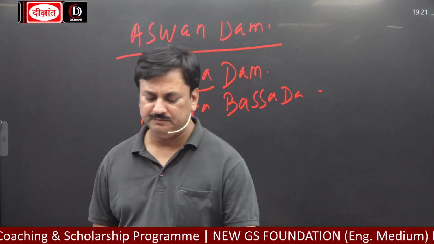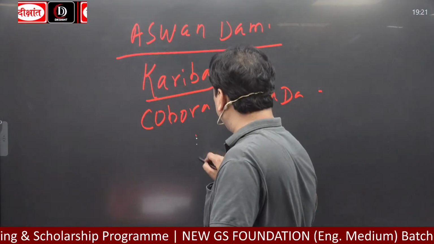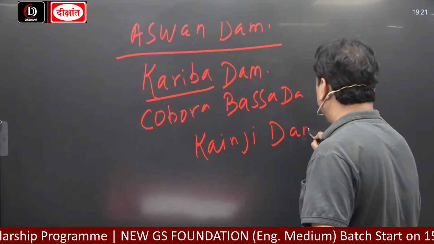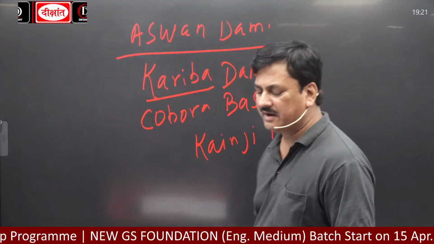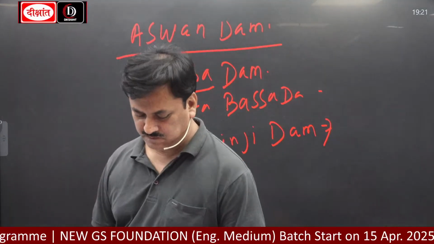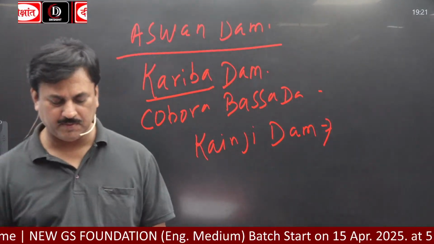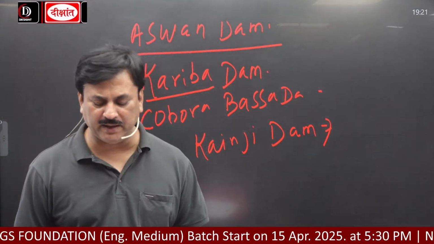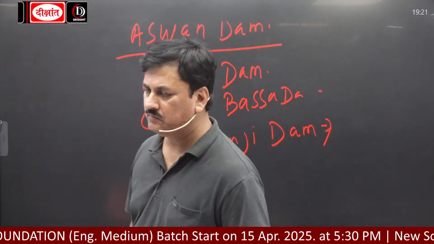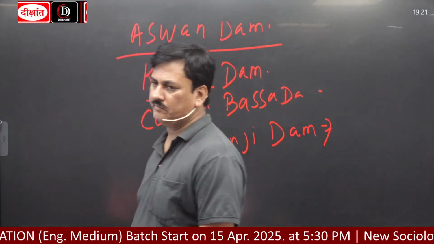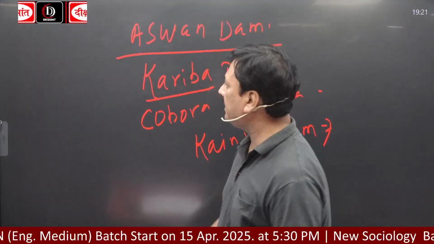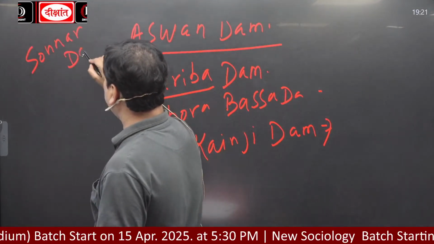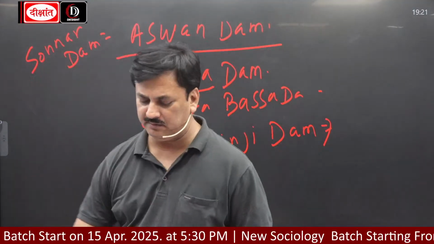Then another dam, it is on river Niger. Owen Dam, OWEN, on the White Nile. Sennar Dam, SENNAR. Sennar Dam, it is on the Blue Nile.